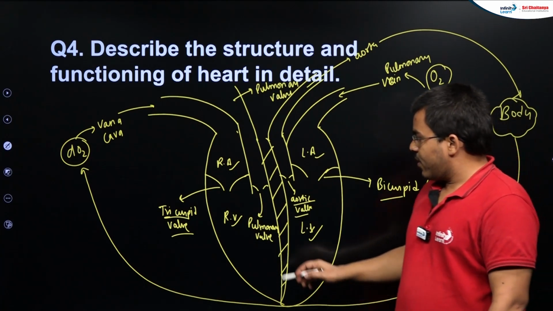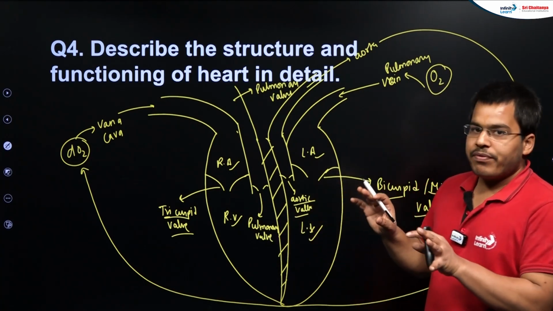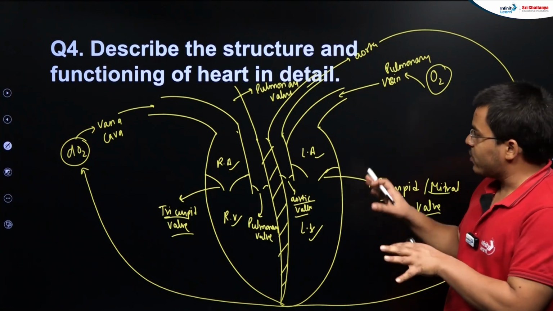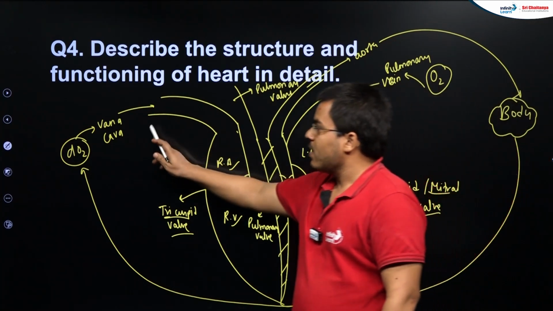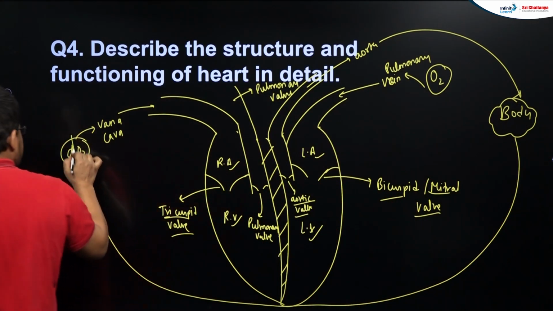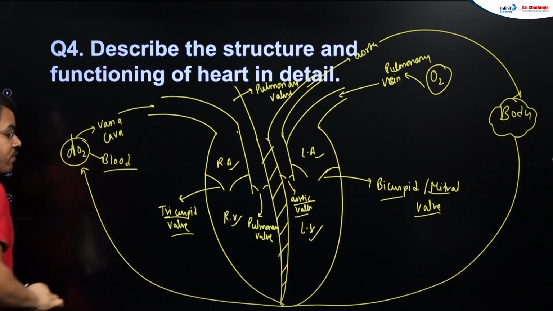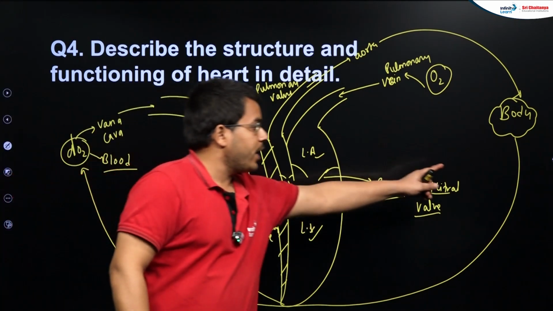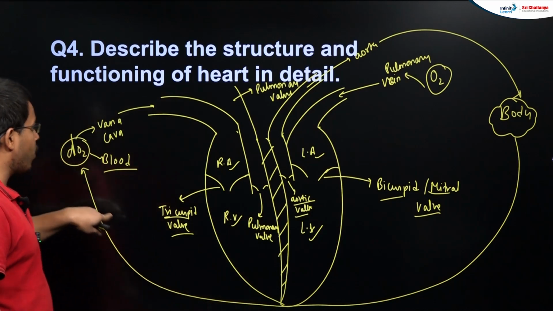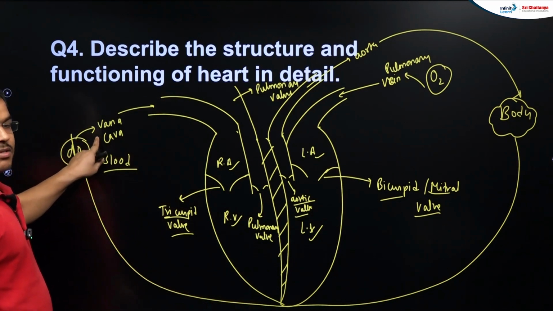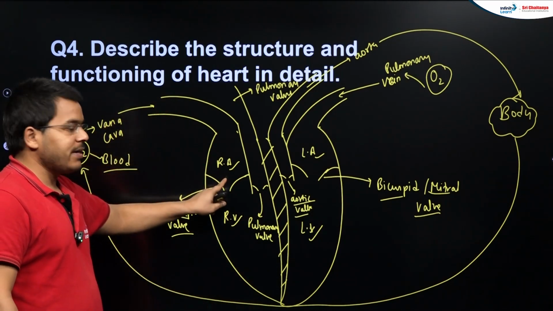After that, students, what happens? There are 4 different vessels that are attached to the heart. One is the vena cava. Vena cava takes deoxygenated blood from throughout the body, okay, the utilized blood that does not have oxygen. This vena cava takes it to the right atrium.